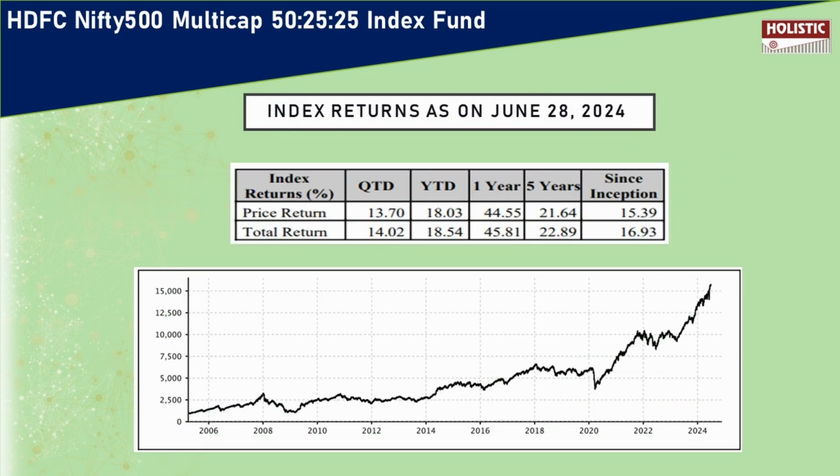Now if you look at the index returns as on June 28, 2024, from the graph we can see that in one year it has given a return of 45.81%, in 5 years 22.89%, and since inception 16.93%. So in the long term it has given us good growth with minimal volatility. This might be suitable for a long term investment according to the returns we can see on the screen.